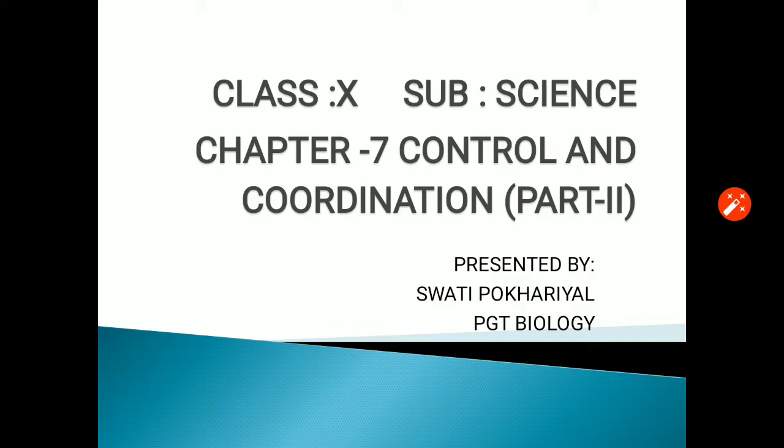Today we'll take up the rest part of chapter 7, control and coordination. Learning objectives for this session are endocrine system in animals, role of different hormones, chemical coordination in plants and plant movements. That means after completion of this session, you will get a better understanding of all these topics.